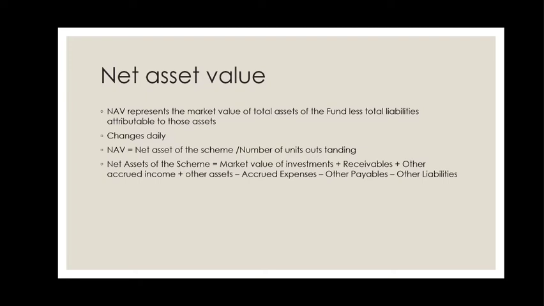So NAV is nothing but market value of investment plus receivables plus other accrued income plus other assets, minus accrued expenses minus other liabilities. It simply says excess of assets over liabilities.